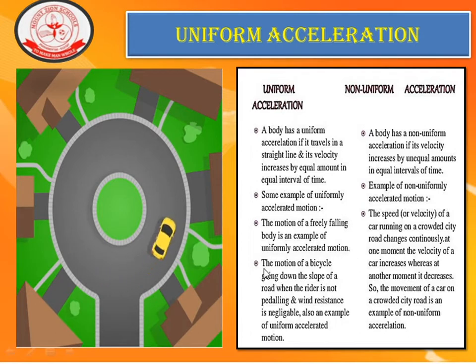The motion of a bicycle going down the slope of a road when the rider is not pedaling and wind resistance is negligible is also an example of uniformly accelerated motion.